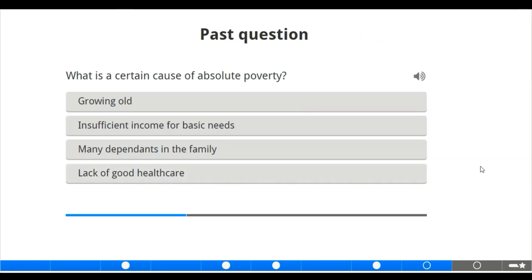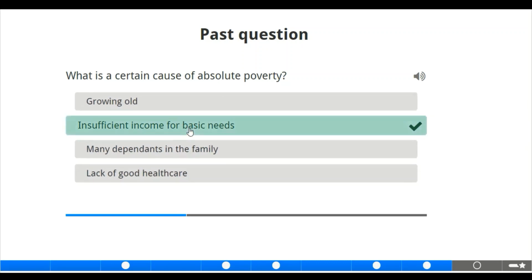Moving to the next slide, we also have one last question related to absolute poverty. What is the certain cause of absolute poverty? Of course, we have said this earlier. We have discussed the causes of poverty. Now we have growing old, insufficient income for basic needs, many dependents in the family, lack of good health care. Of course, it is the insufficient income for basic needs.